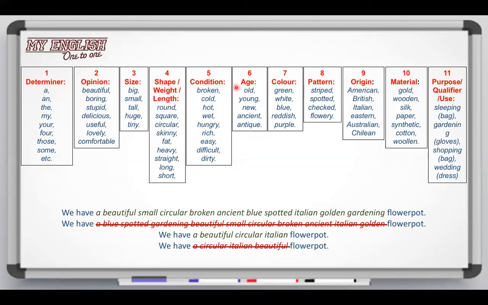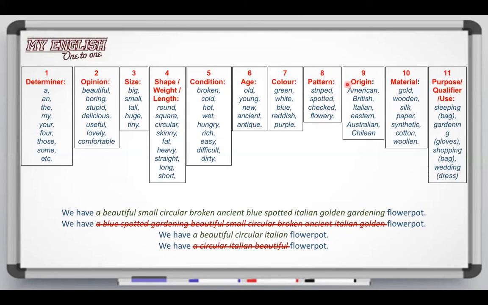In age adjectives, we have, for example, old, young, new, ancient, antique. In color, we have green, white, blue, reddish, purple. In pattern adjectives, we have striped, spotted, checked, flowery, for example. There are more, but this is a short example.